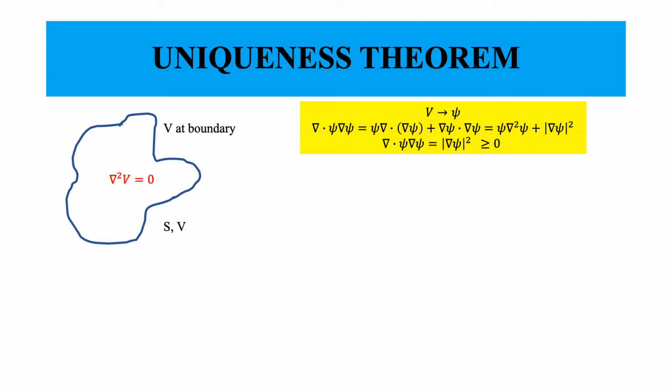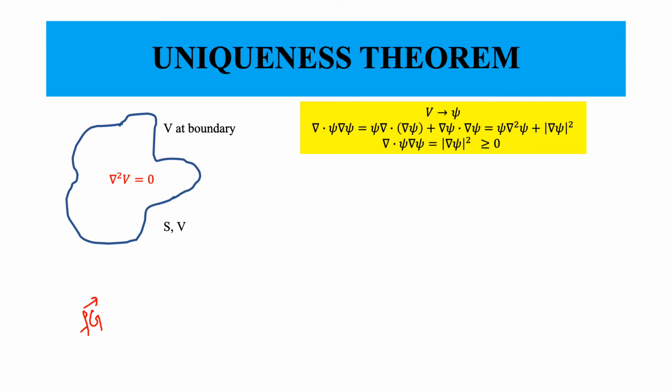I want to get a particular result from vector analysis, and the result can be obtained by looking at this quantity. So consider the divergence of psi gradient of psi. We have seen this earlier when we were developing the curl equation. Suppose I have a scalar function f and a vector field g.